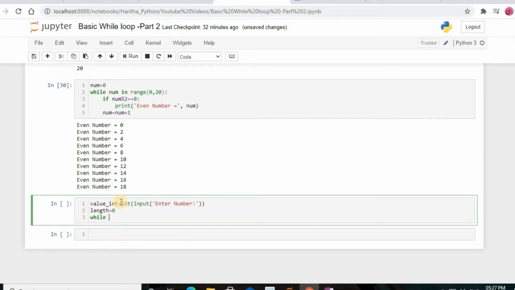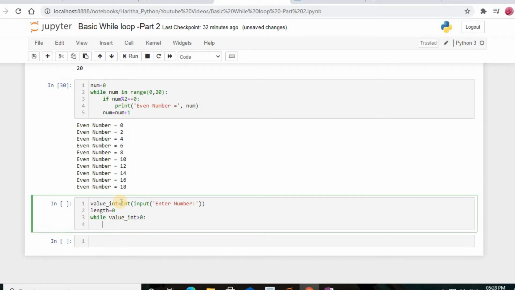Now I'm going to use the while loop condition. While value_int is greater than 0, now my while loop starts.